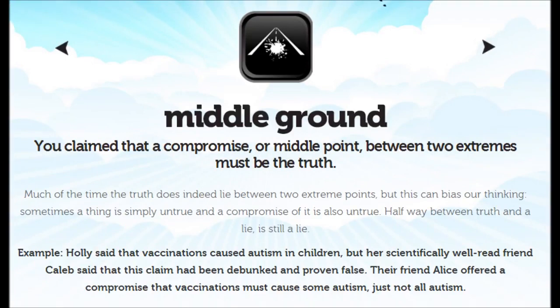24. Middle ground. You claimed that a compromise, or middle point, between two extremes must be the truth. Much of the time the truth does indeed lie between two extreme points, but this can bias our thinking. Sometimes a thing is simply untrue and the compromise of it is also untrue. Halfway between truth and a lie is still a lie. Example: Holly said that vaccinations caused autism in children, but her scientifically well-read friend Caleb said that this claim had been debunked and proven false. Their friend Alice offered a compromise that vaccinations must cause some autism, just not all autism.